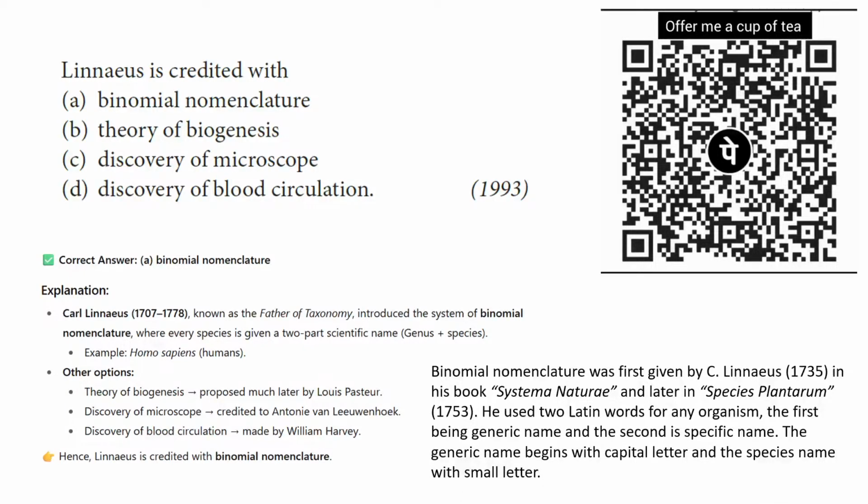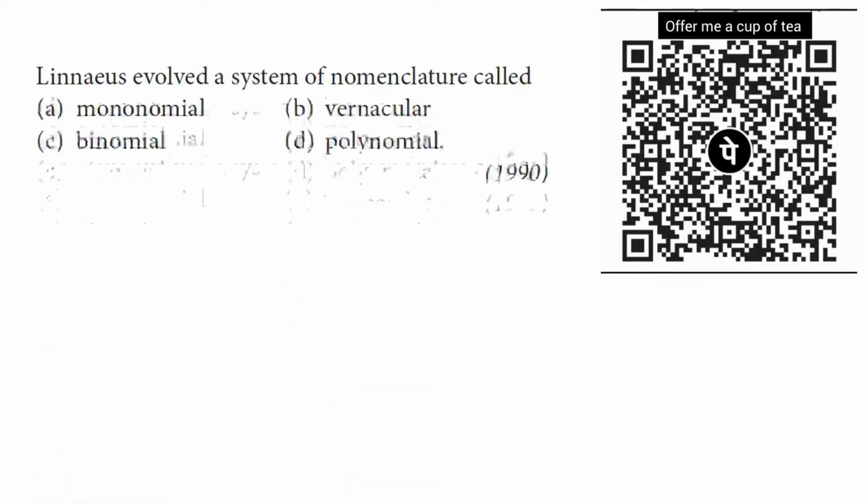So binomial nomenclature, and again I am telling you that Carolus Linnaeus wrote a book called Systema Naturae, and another book, Species Plantarum. He used two Latin words for any organism, the first being the generic name and the second the specific name, called the specific epithet. The generic name begins with a capital letter and the species name with a small letter. So this is a very important question. Let's move to the next question.